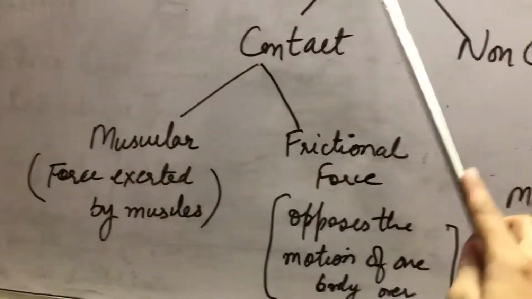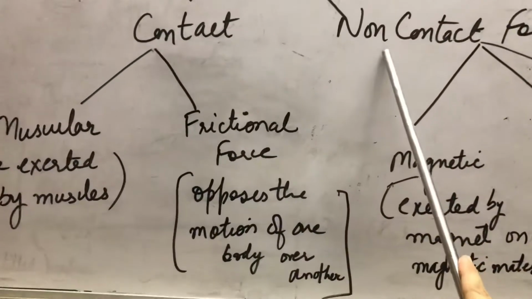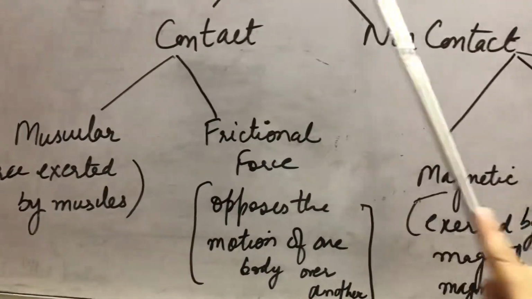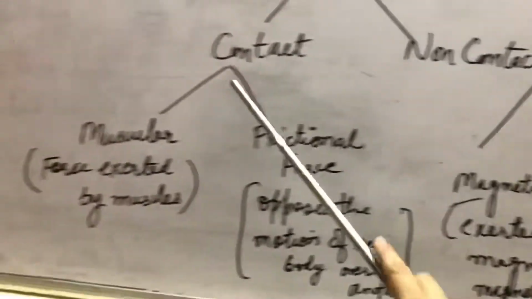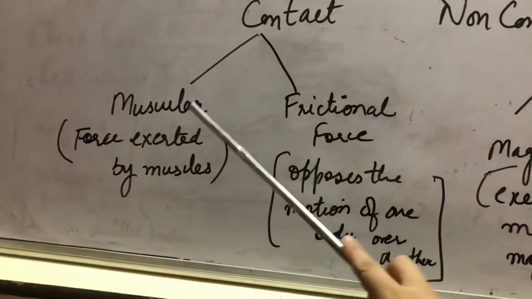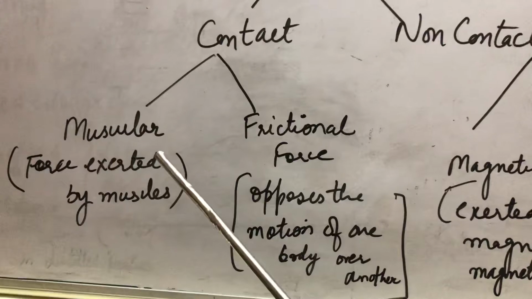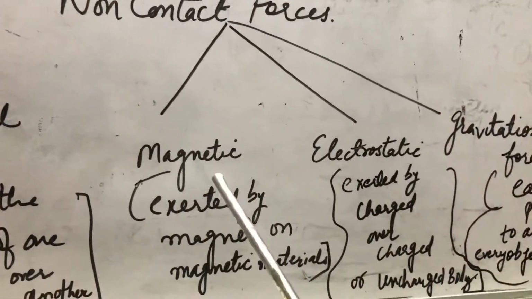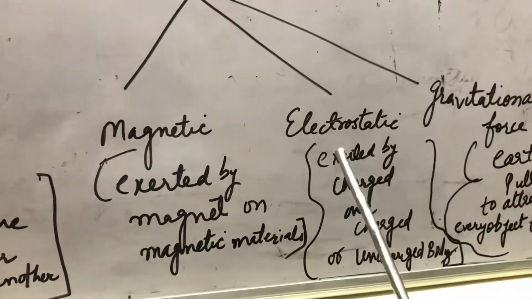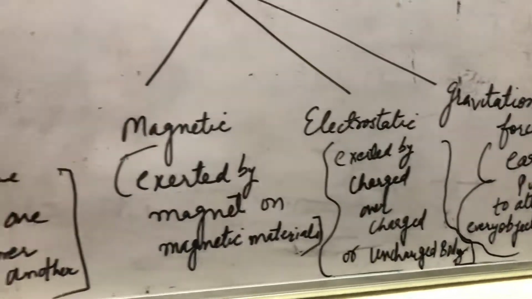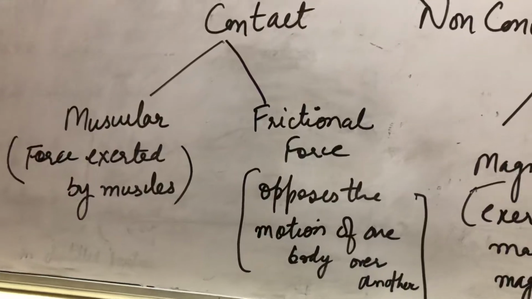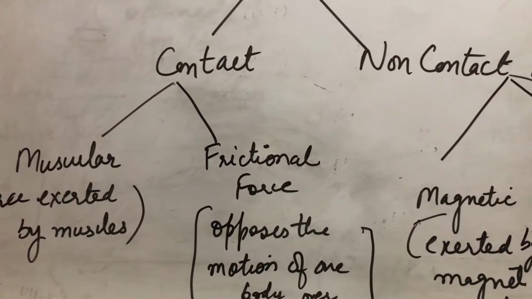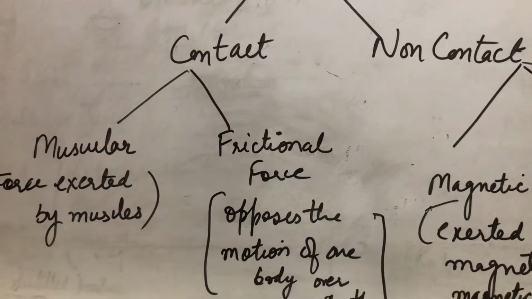Why have I divided the force into two parts? On the basis of their interaction, the bodies are in contact or not in contact. And I am further dividing the contact forces into two types: one is muscular force and the other is frictional force. And in the case of non-contact, magnetic, electrostatic and gravitational. Today we are only going to have the definitions of these forces, and in another video we are going to have the examples of these different types of forces.